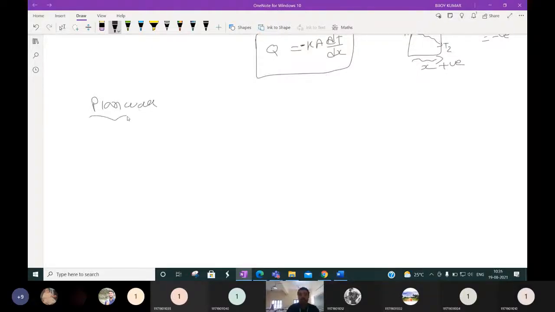For a plane wall, what will be Fourier's law of heat conduction equation? What we came to know is that it is nothing but delta T by R. Delta T is the temperature difference, R is the thermal resistance of the plane wall, and this R value is nothing but X by KA. If we put this R value in delta T by R, we get KA delta T by X.